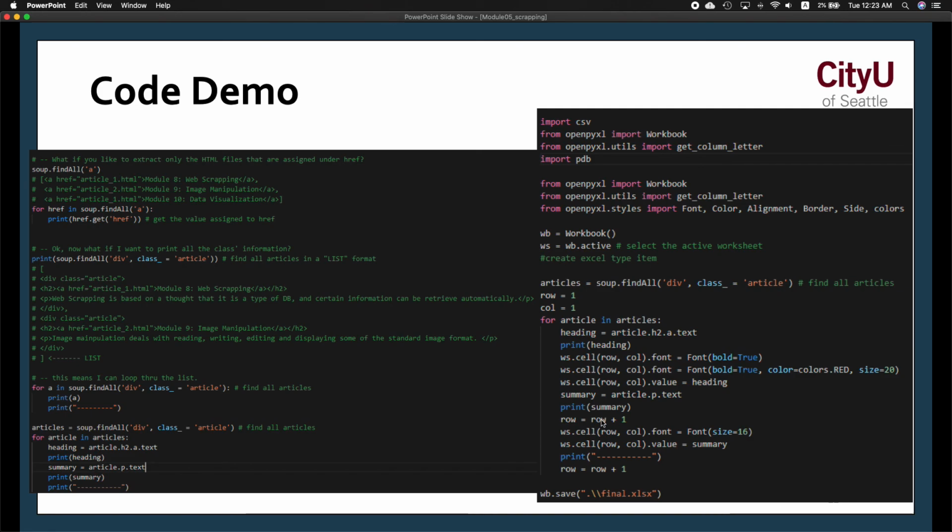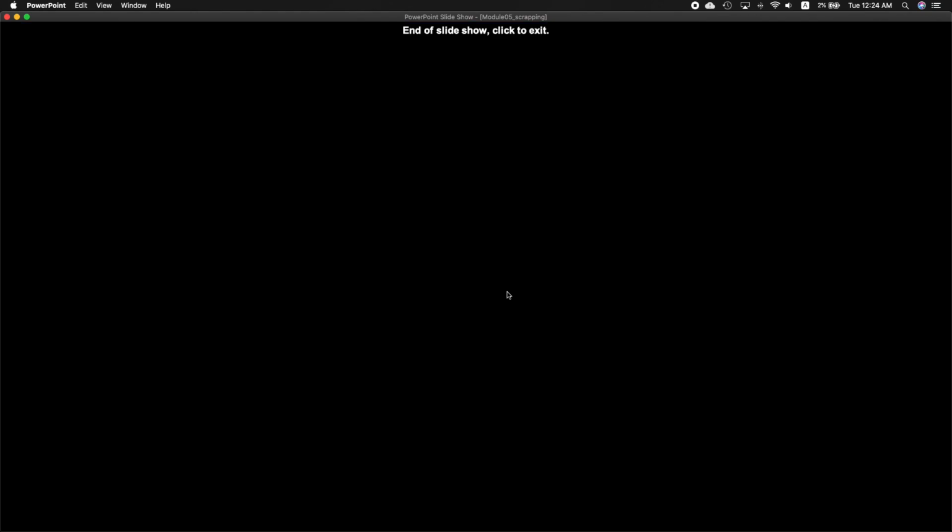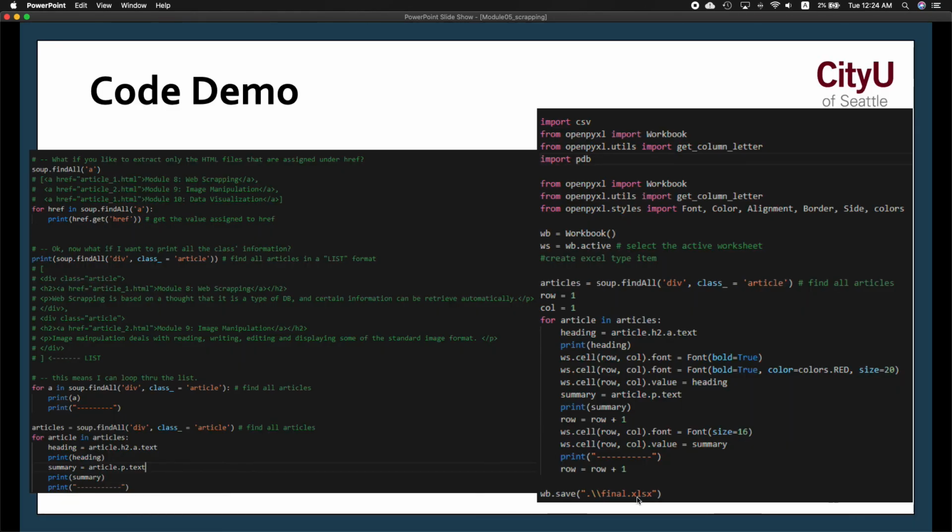And this one is assigning each heading of the article, meaning the text that we got from the h2 a href, to each row. We want to move on each row and column so that we populate it, instead of overwriting the same row and column. Then the last part is to save it as a new Excel file.